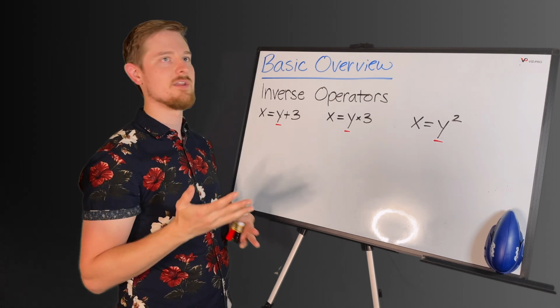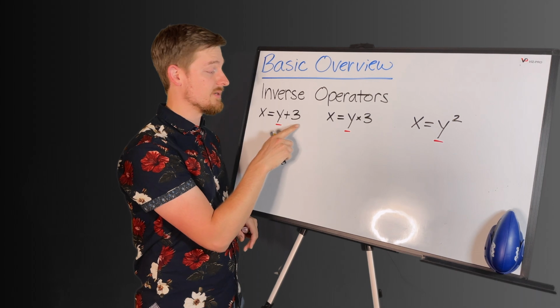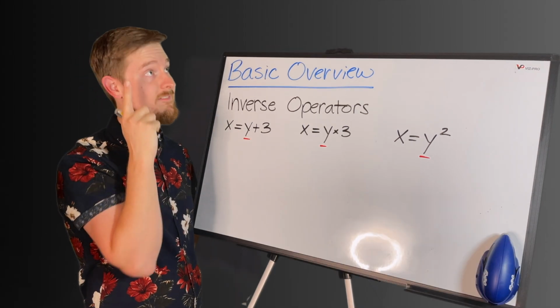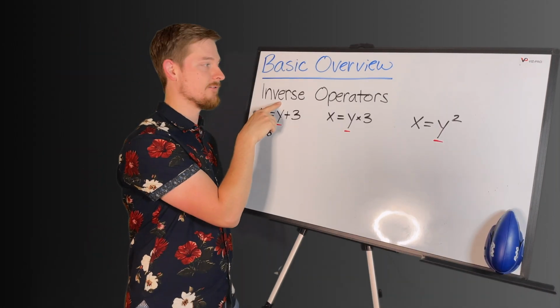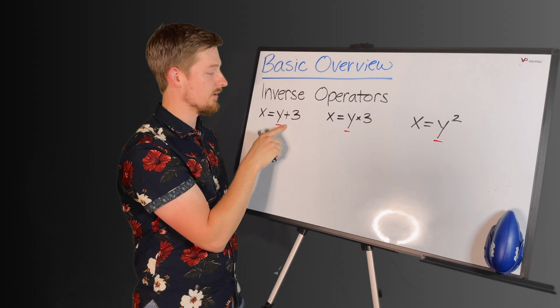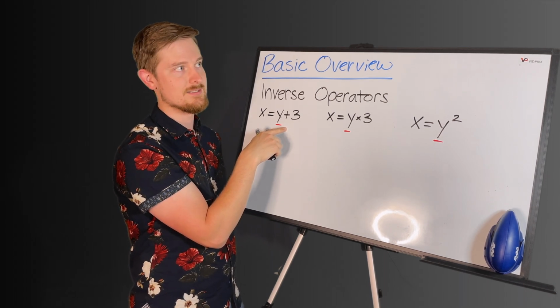How do I figure out what y is? Let's start with this first one. If I want to solve for y, but there's a 3 being added to this, I want to ask myself, what is the opposite of adding 3? What is the inverse operator of an addition sign? If the addition sign is the operator, what undoes a plus sign? What undoes addition? And the answer is subtraction.